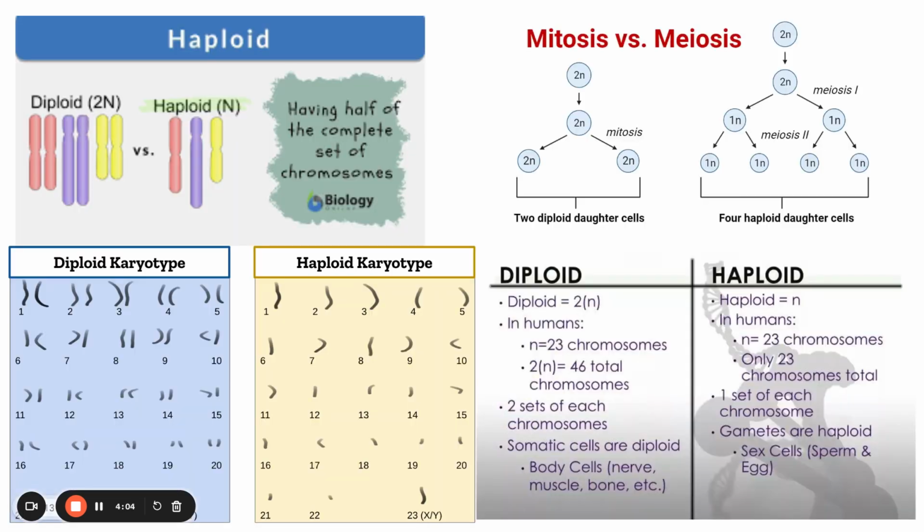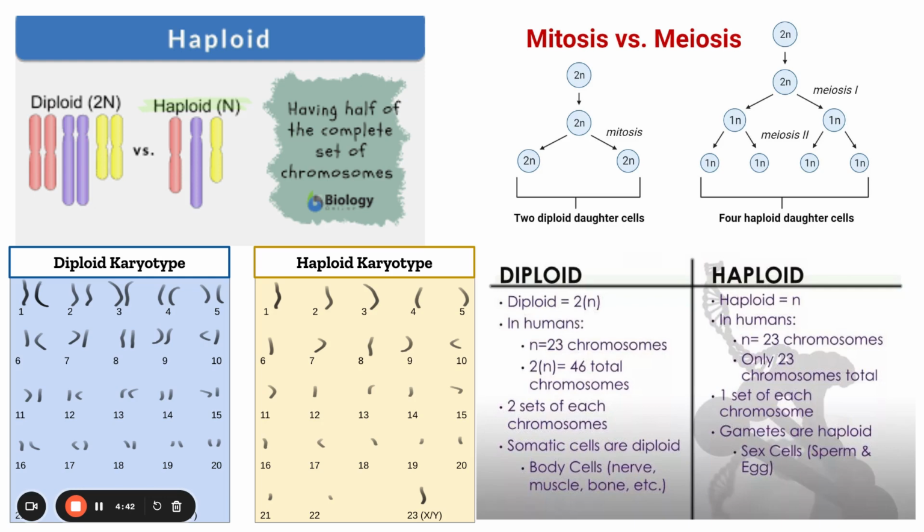So just to review what we're talking about here with diploid versus haploid, we're looking at how many chromosomes are in a particular type of cell. All of our body cells, skin, muscle, bone, tissues of our lungs, all of our other organs have 46 chromosomes. So one copy of each chromosome from our mom and one copy of each chromosome from our dad. And we see that in the diploid karyotype to the left. So for a human, you should have 46 chromosomes.